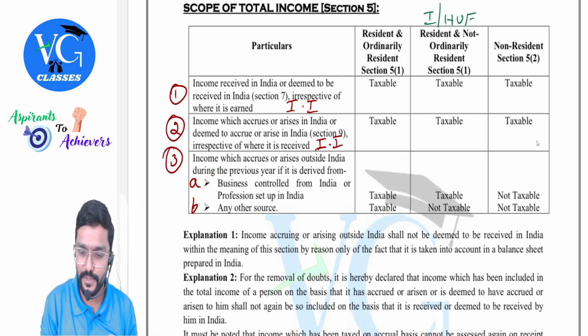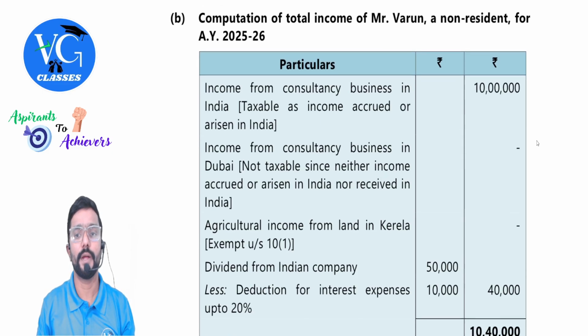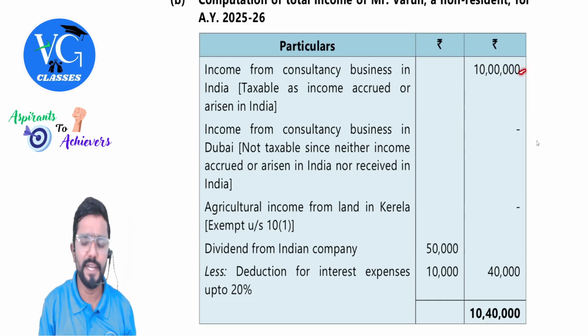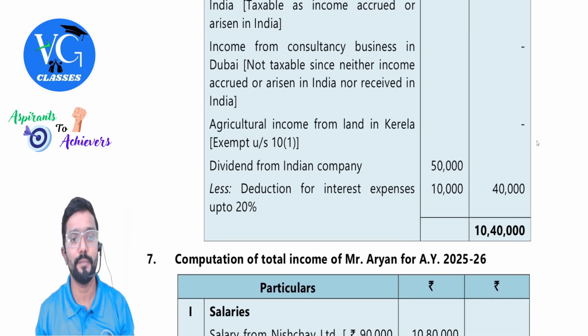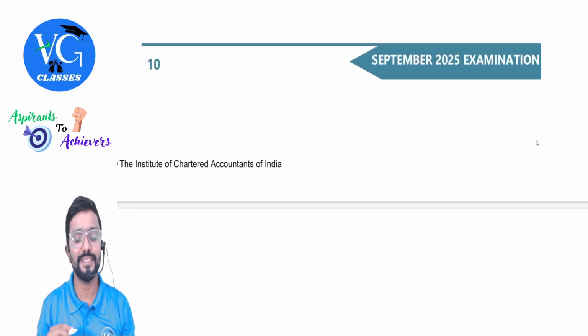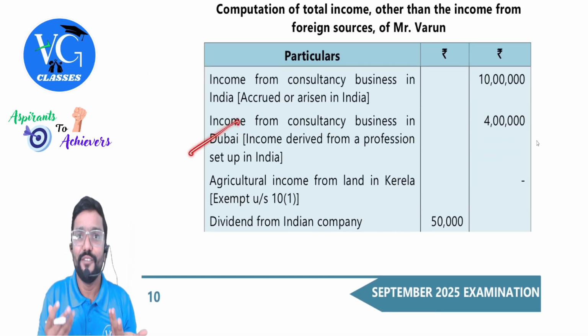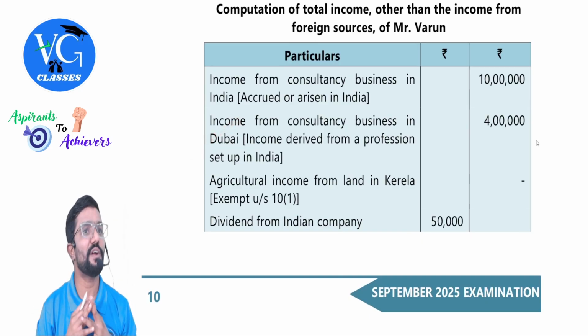Please be careful with this. Okay. So income from consultancy business in India, Indian income taxable. Whereas this one is important. You can mark a star because students might miss out here. Why, sir? Because above we took 4 lakh, whereas now we are not taking it here.